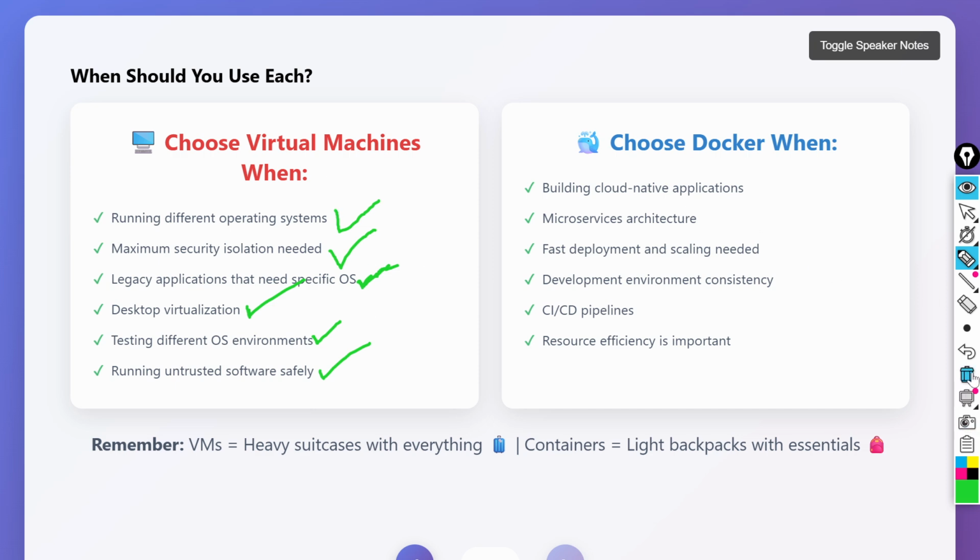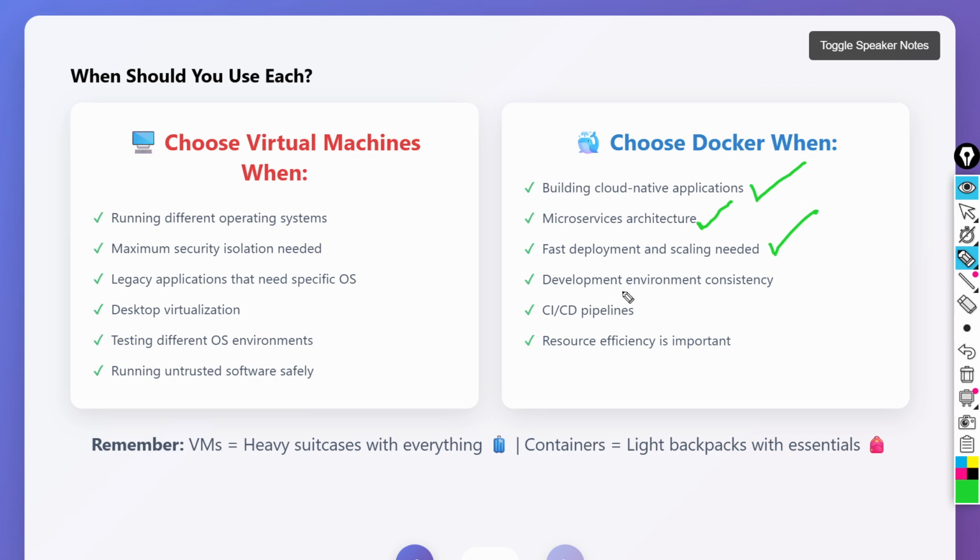Coming to Docker, when to choose Docker. If you are building cloud native applications and auto scaling is required, it is best suited. A microservices architecture is also a best use case. If you need fast deployment and scalability, as I said in the first point, that is also one case.